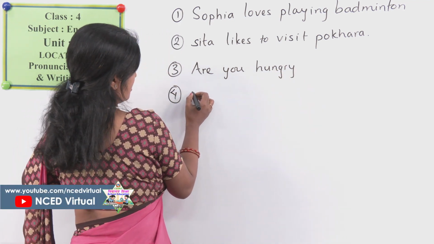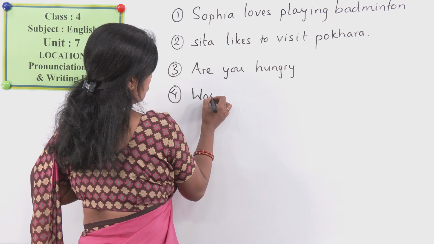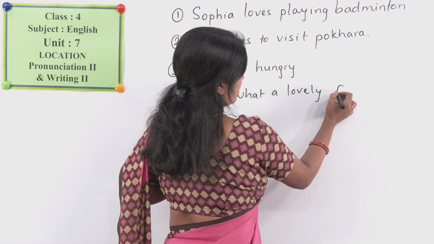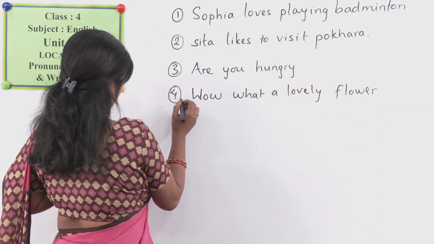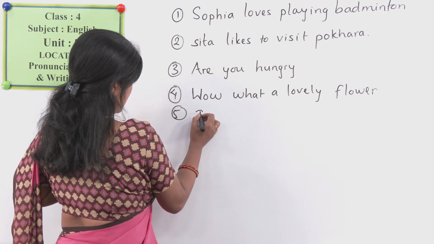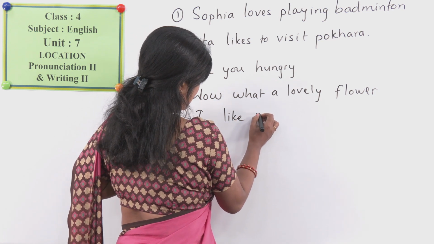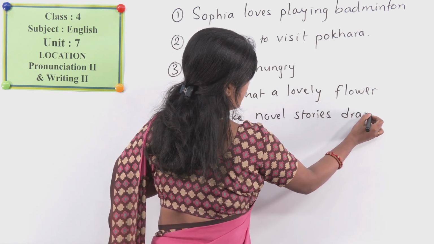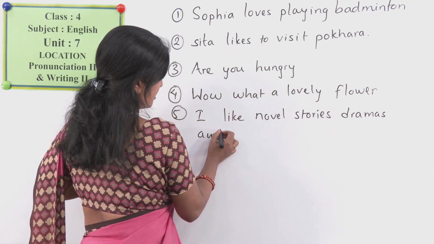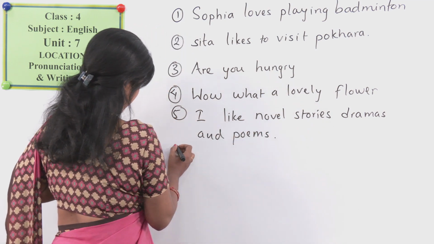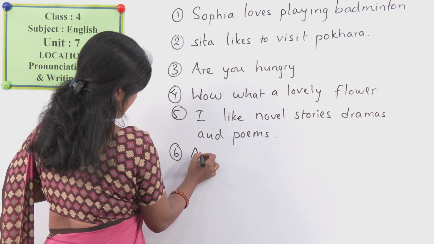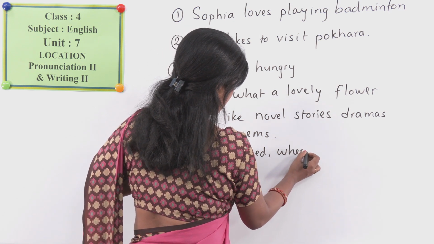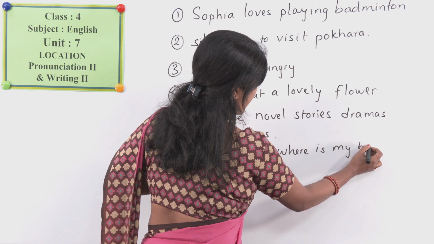Number 4, wow, what a lovely flower. Number 5, I like novel stories, dramas and poems. Number 6, Alisa asked, where is my bag?